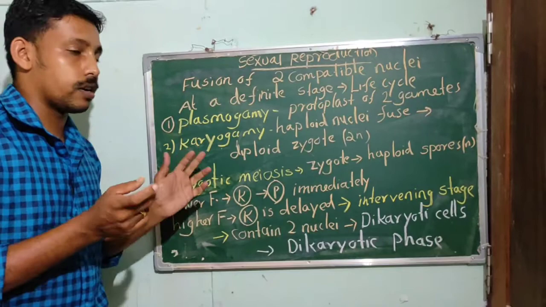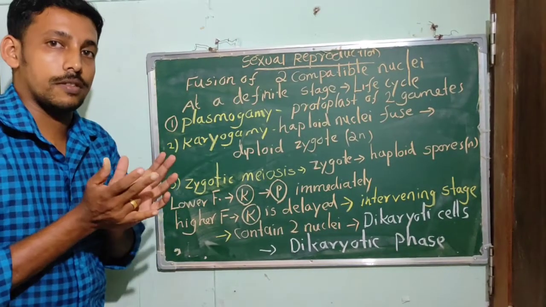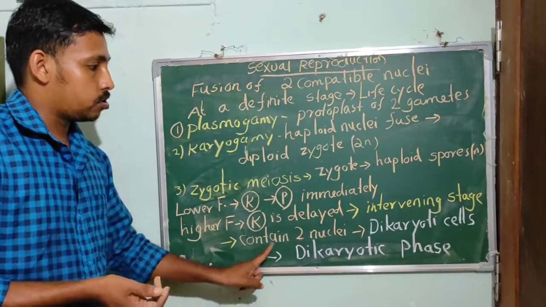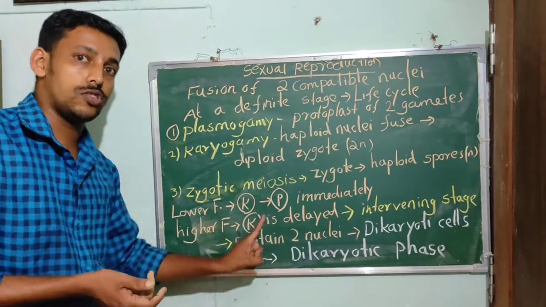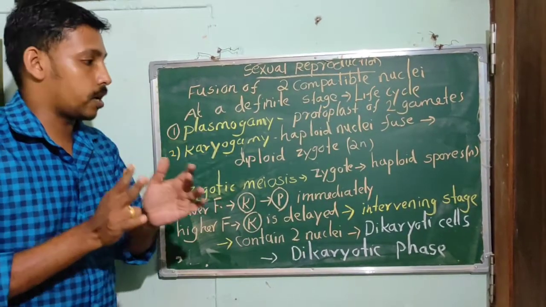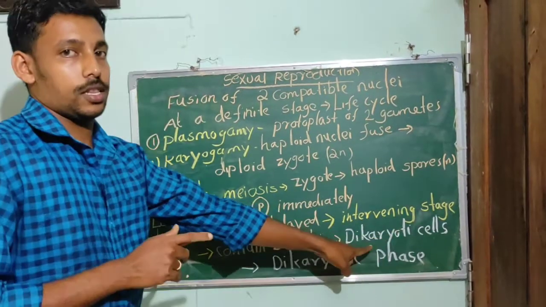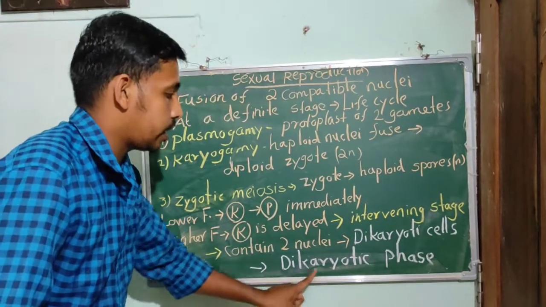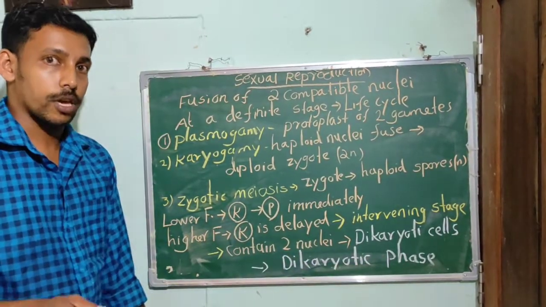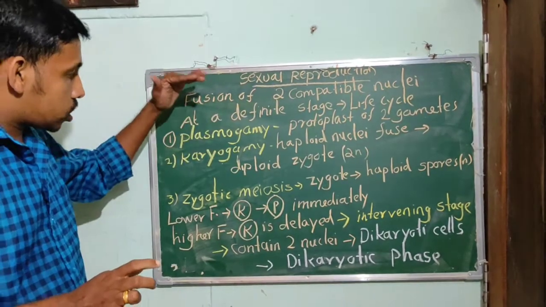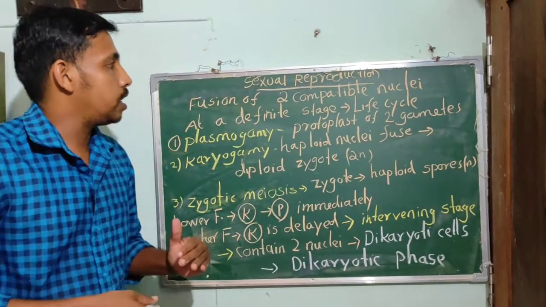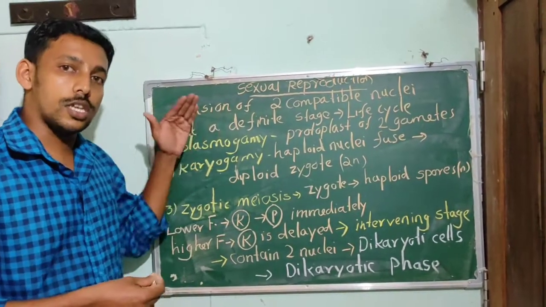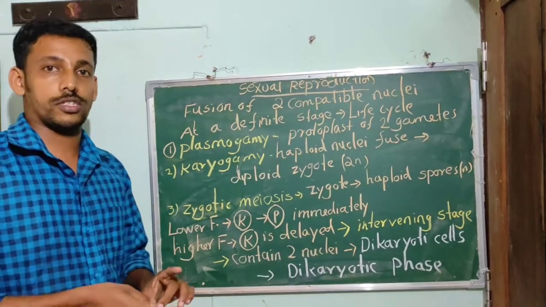We can see an intervening stage. The cells of the intervening stage may contain 2 nuclei. Such type of cells is known as dikaryotic cells, and that phase is known as the dikaryotic phase. So these are the 3 steps involved in sexual reproduction.